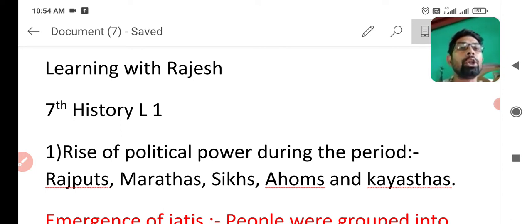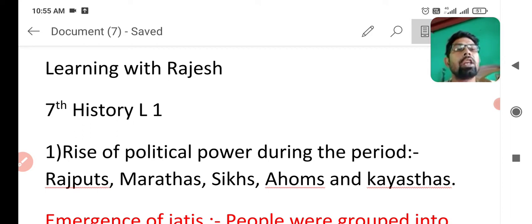The first point today is that there was an emergence of political powers during this period, and some major political powers were Rajputs, Marathas, Sikhs, Ahoms and Kayasthas. These are the major political powers that emerged during the 1000 years, from 700 to 1750 AD.